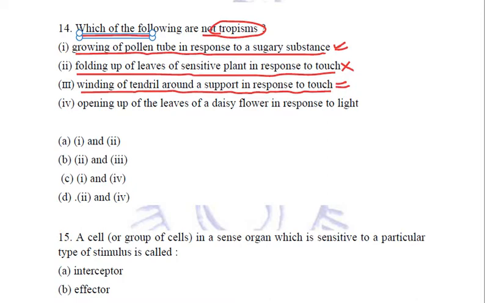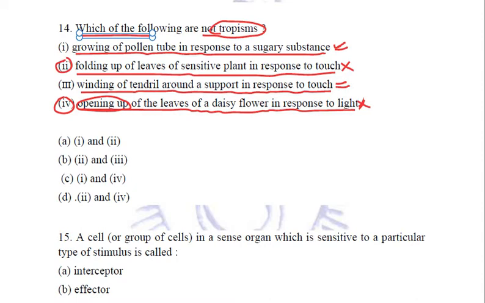Opening up of the leaves of a daisy flower in response to light is a growth independent movement, so this is also not a tropism, this is photonasty. So option 2 and option 4 are nastic movements, not tropic movements. 1 and 3 are tropic movements, 2 and 4 are not.